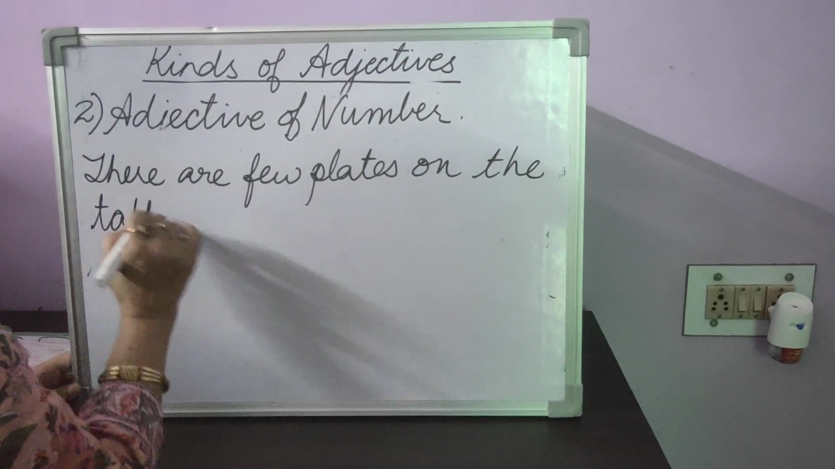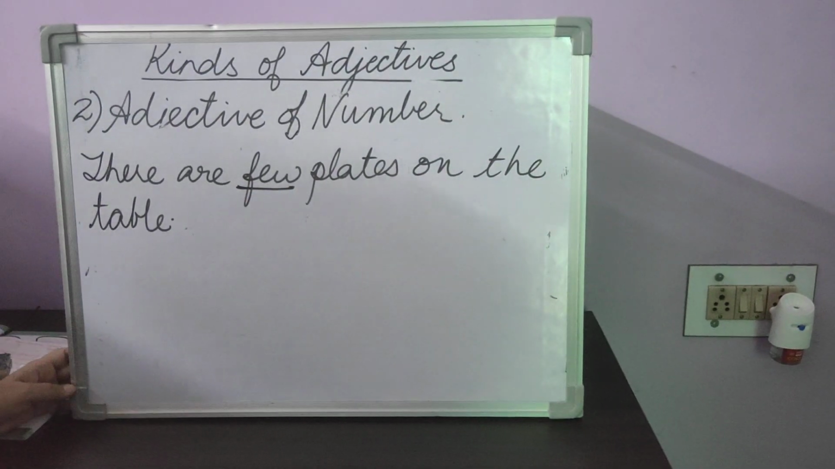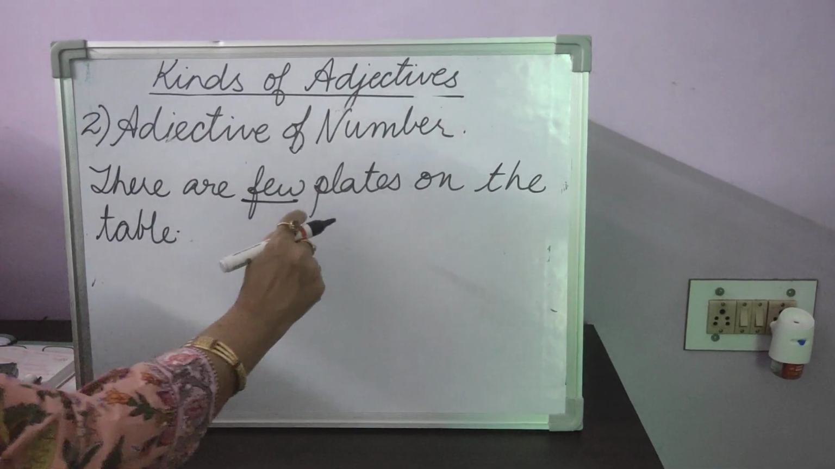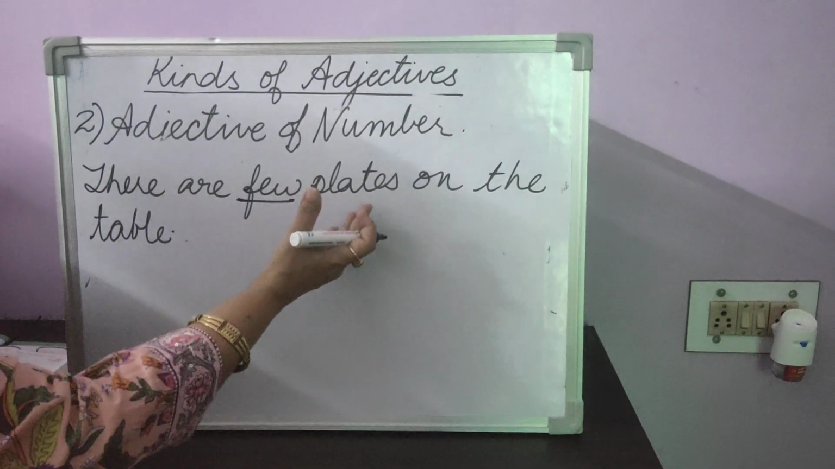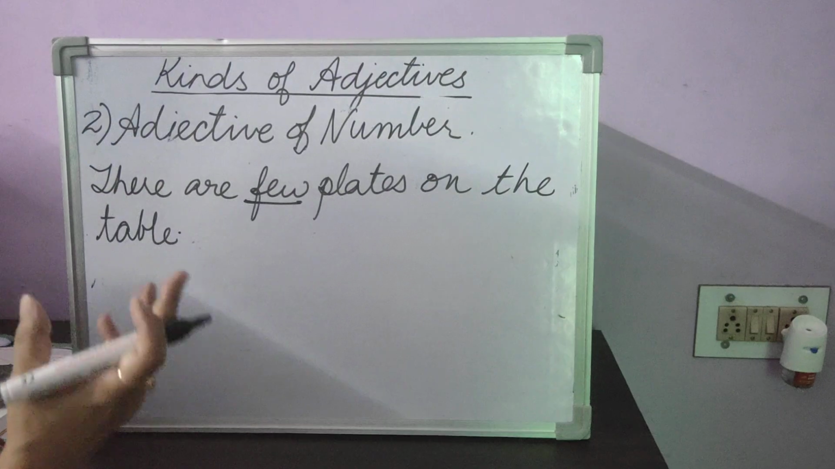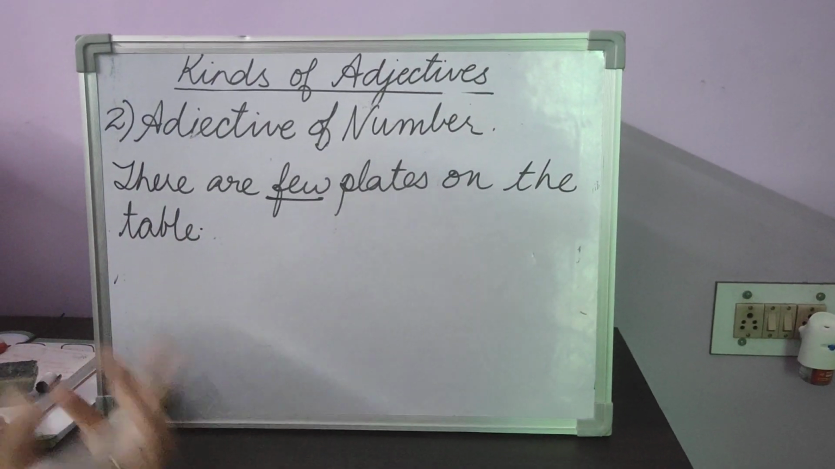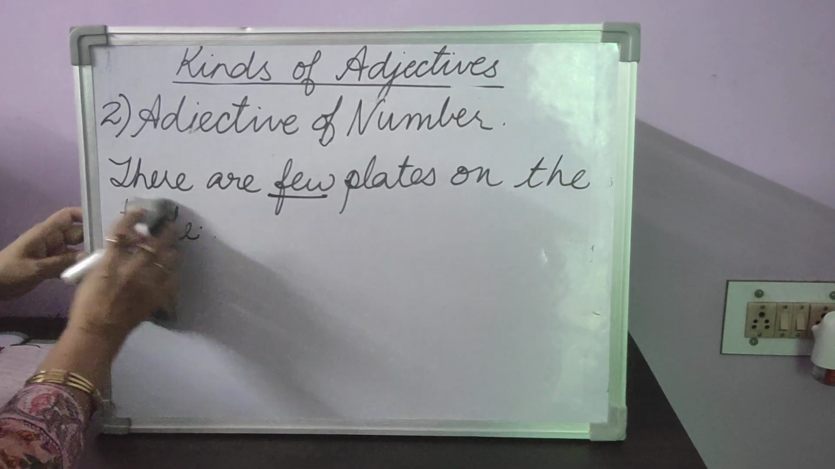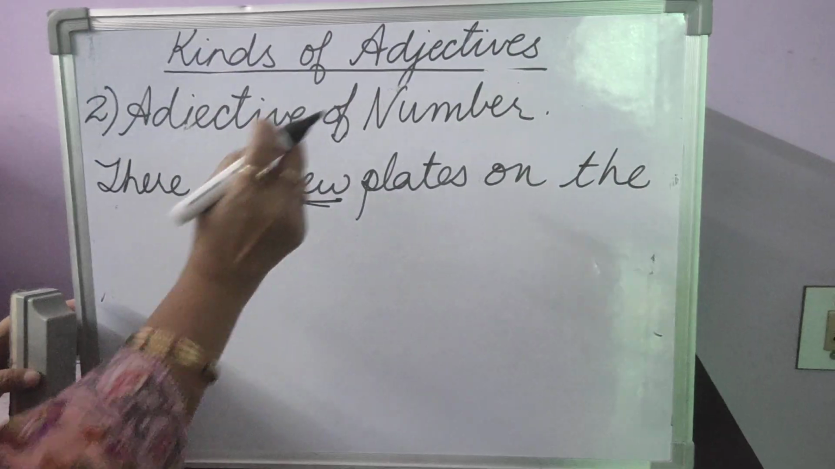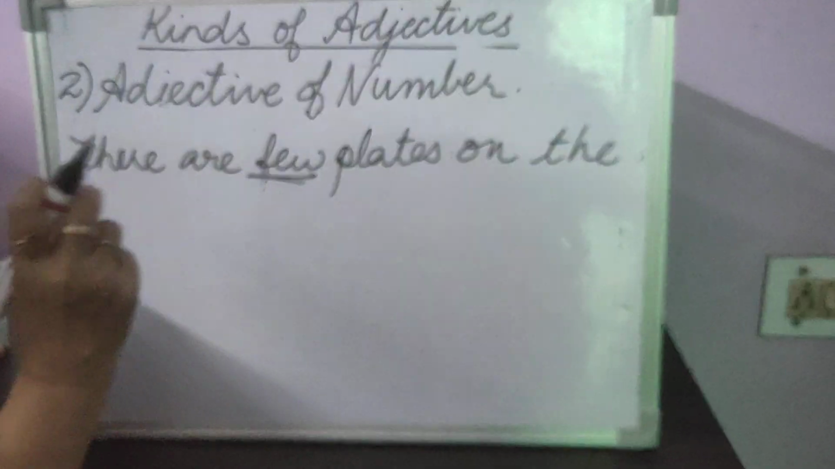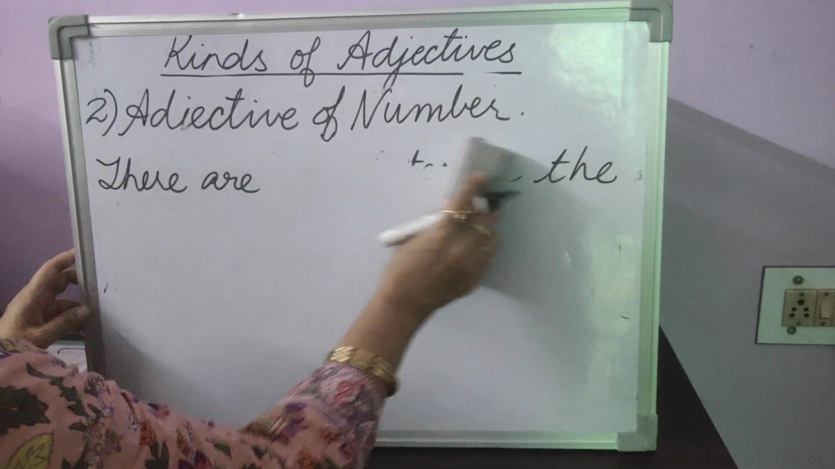Now, how many plates? Few plates. The number is not given, but if we were to count the plates on the table, we can easily count them because plates are countable. Maybe there are just 3 plates, maybe 5 plates, maybe 6 plates. So few is a word which will be an adjective of number because we can give it a number, a definite number.